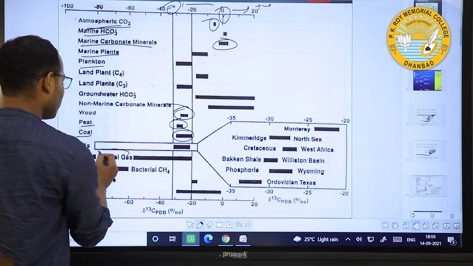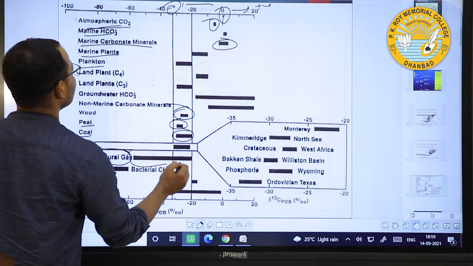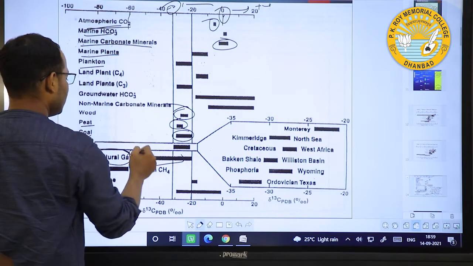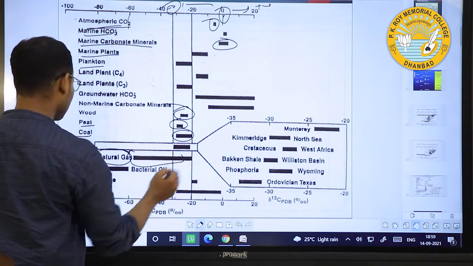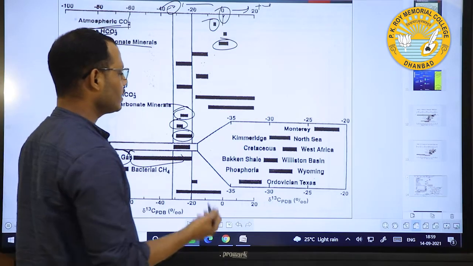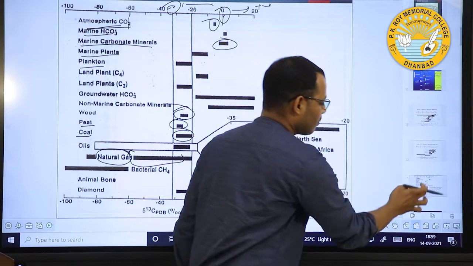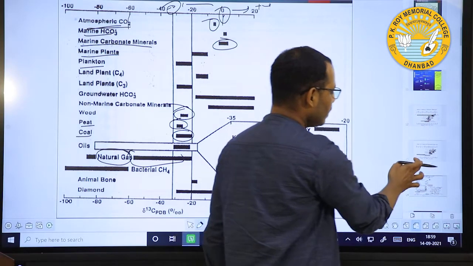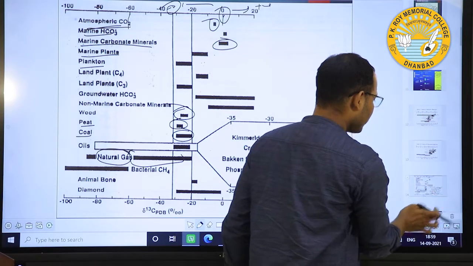Natural gas is also nearly minus 60 to minus 20, like this. If we see all these carbon isotopes, then it will increase like this.